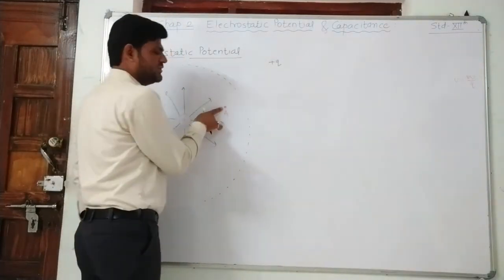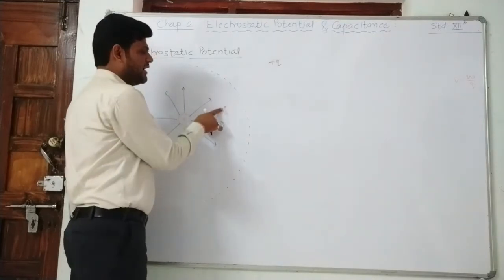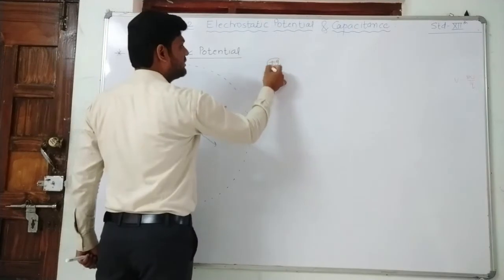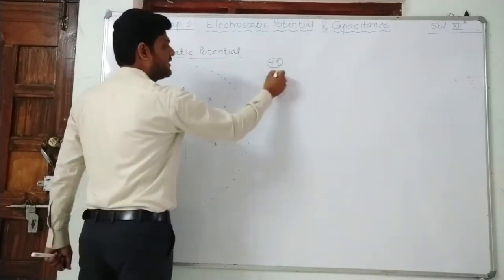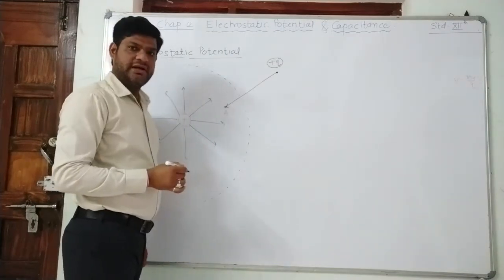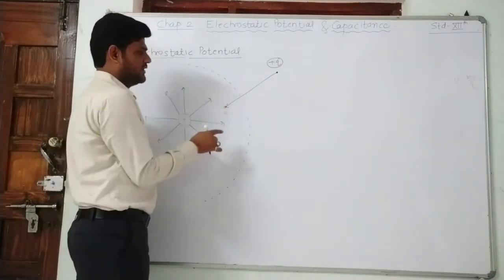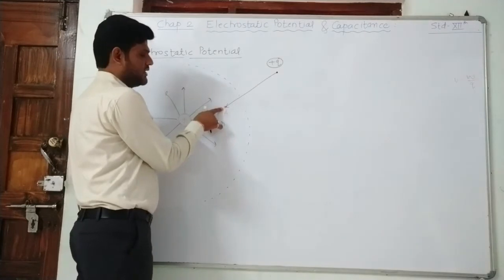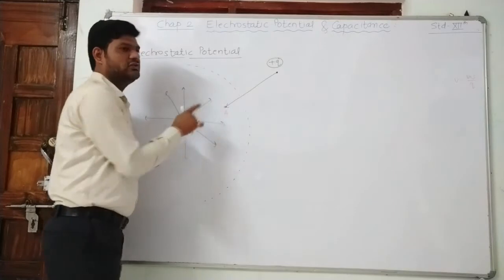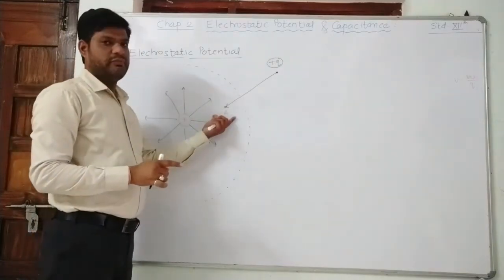What is the potential of point A? The potential of point A is the work done in bringing a unit positive charge from infinity to the given point. That work done is stored at point A, and that work is known as the potential of point A.